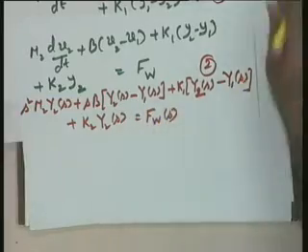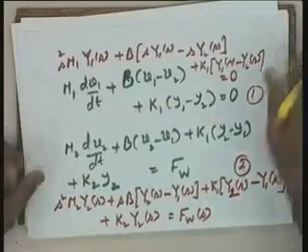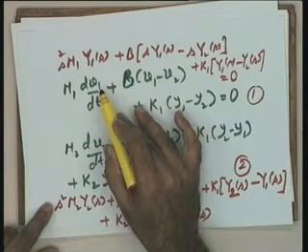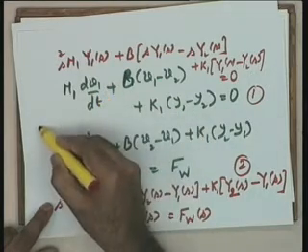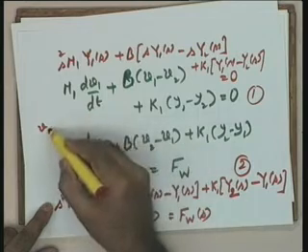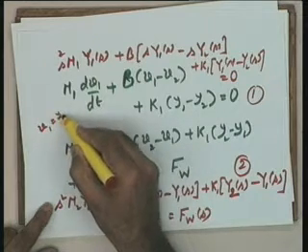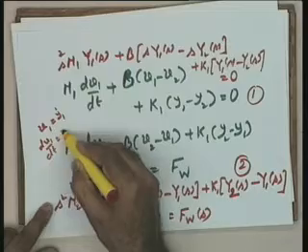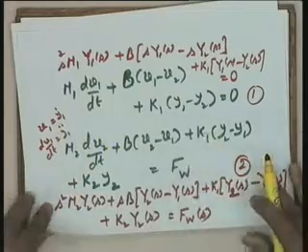I repeat, look at this equation, v1 is the velocity. So, v1 is equal to y1 dot, or dv1 by dt equal to y1 double dot.